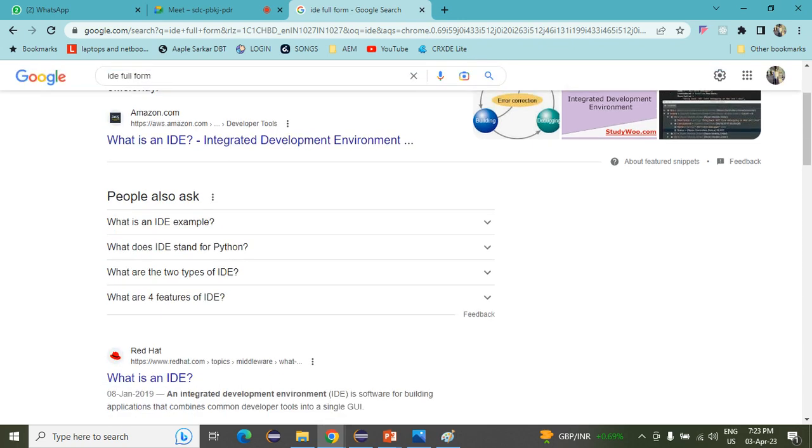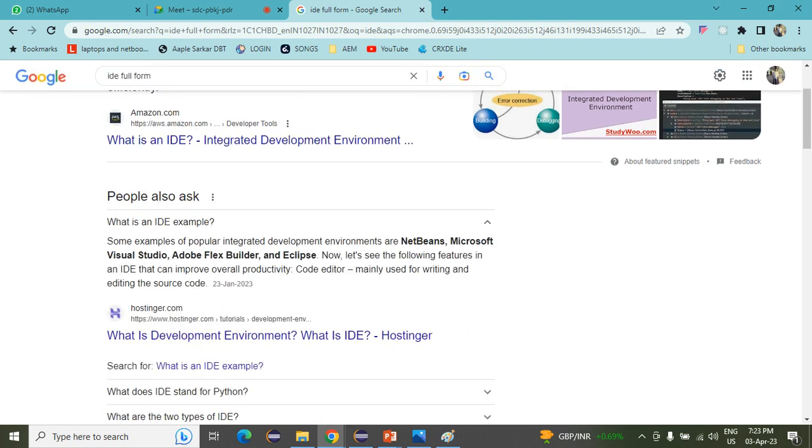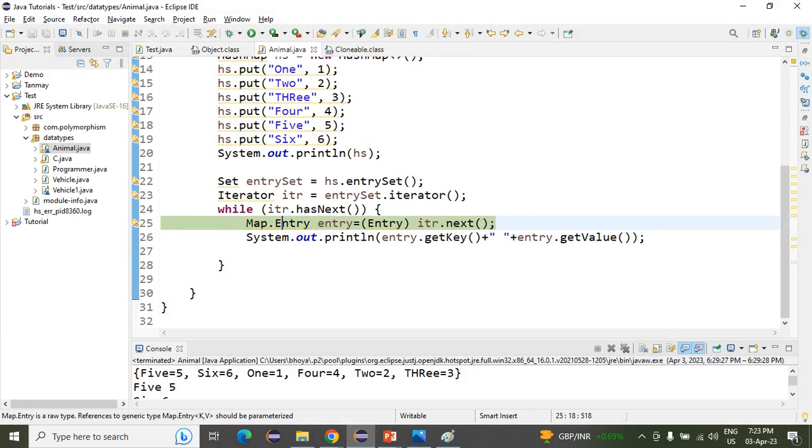What are examples of an IDE? NetBeans, Microsoft Visual Studio, Adobe Flex Builder, and Eclipse. Many IDEs are present in the market. Whichever IDE you are comfortable with, you can use that. I am comfortable with Eclipse, so I am using Eclipse here. For writing the programs, we will use Eclipse.